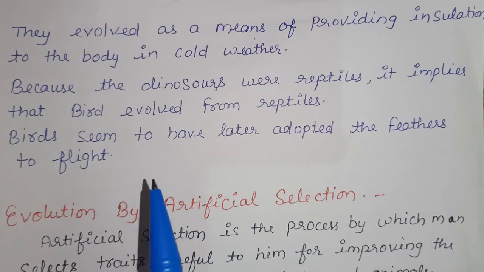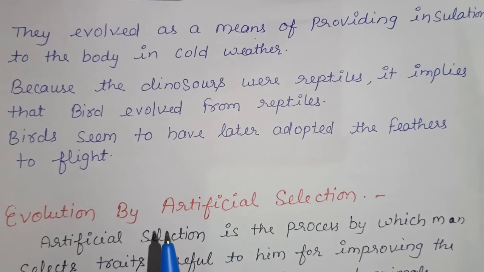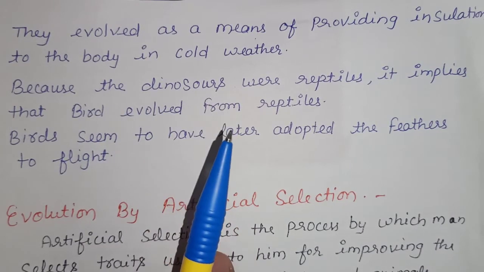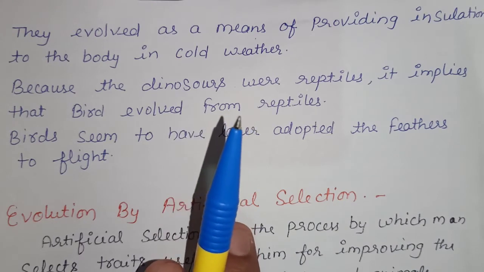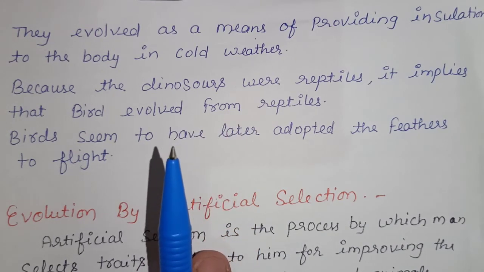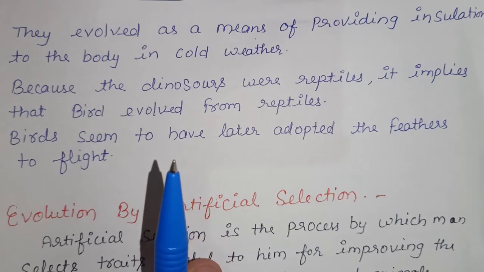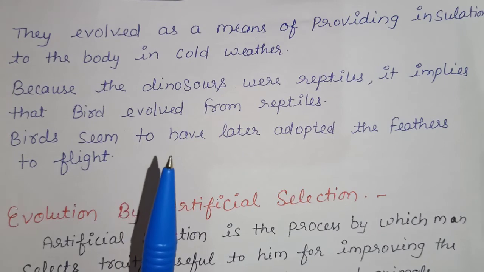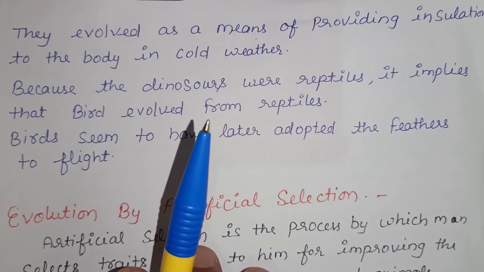Now, the evolution of feathers explained in another way. Sometimes an evolutionary change is produced in an organism for one purpose, but later becomes more useful for an entirely different function. For example, birds evolved feathers as a means of providing insulation to their body in cold weather, but later on these feathers became more useful for the purpose of flying.